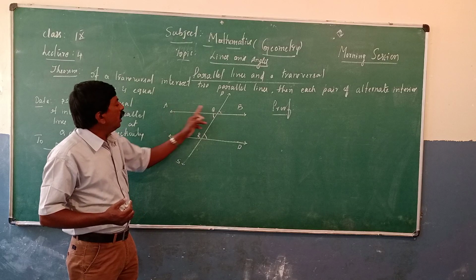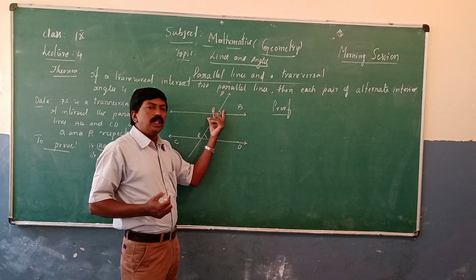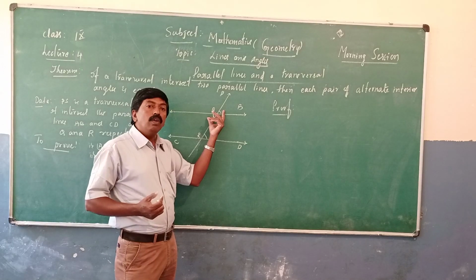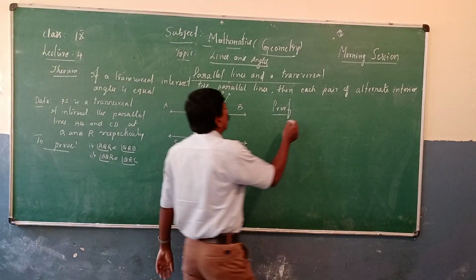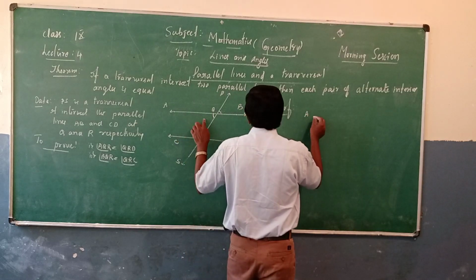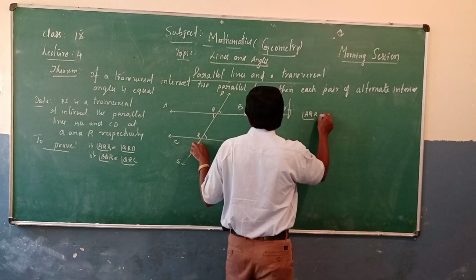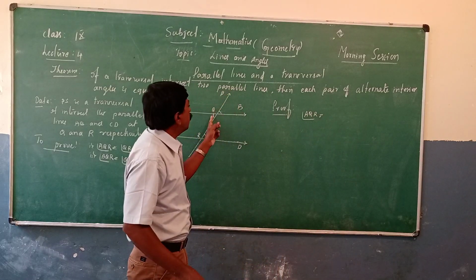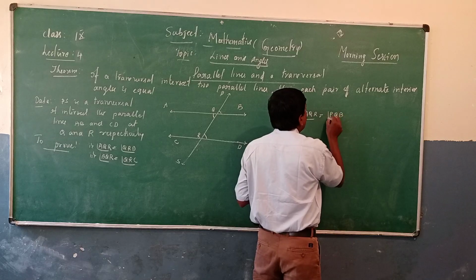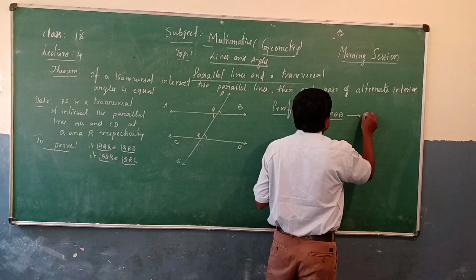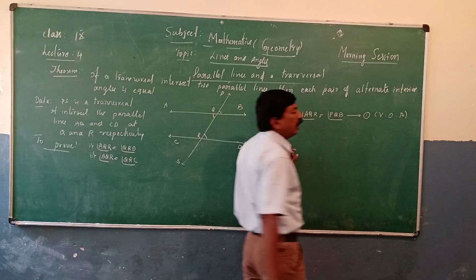So now AQR is equal to PQB, because vertically opposite angles are equal. We know that the AQR angle must be equal to the PQB angle.